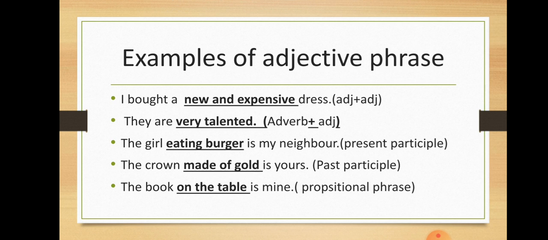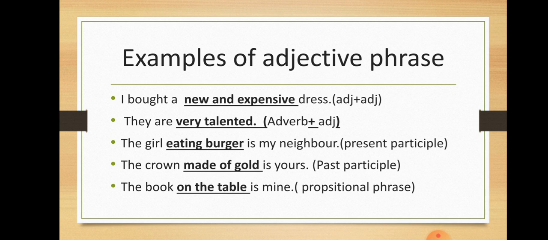Now, some of the examples of adjective phrases are, I bought a new and expensive dress. See here that adjective plus adjective forms an adjective phrase. When we have one word, that is adjective, only new. If I say I bought a new dress, it's an adjective. When I say I bought a new and expensive dress, two adjectives I have used. They are joined together with the help of coordinating conjunctions. So when we have two words, it's a phrase. And of course, these are two adjectives. So these are the adjective phrases here, okay?